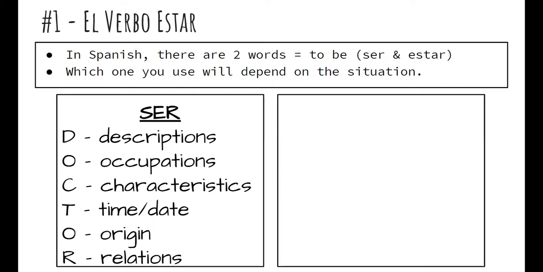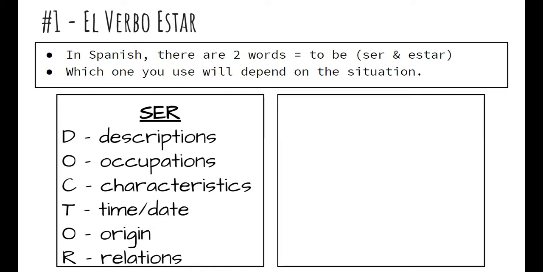You use the verb ser, for to be, with descriptions, describing somebody's physical or personality descriptions. Occupations, that's going to be like he is a teacher, he is a doctor, she is a lawyer, kind of thing. Characteristics, very similar to descriptions. In the end, it doesn't really matter between the two a whole lot because they'll both lead you to ser, but characteristics would again be something like personality traits and things like that.